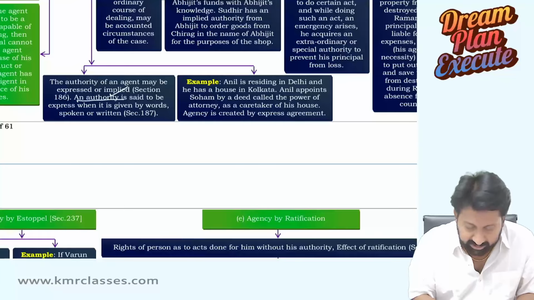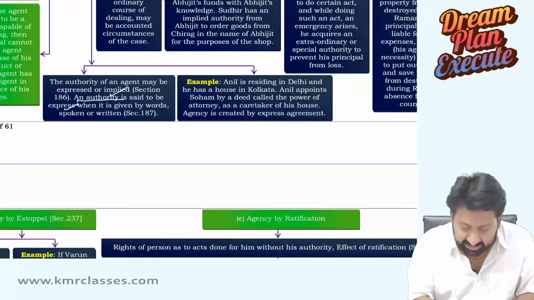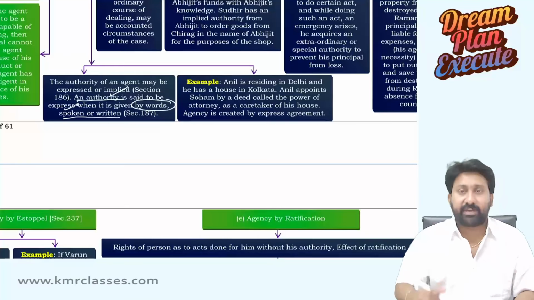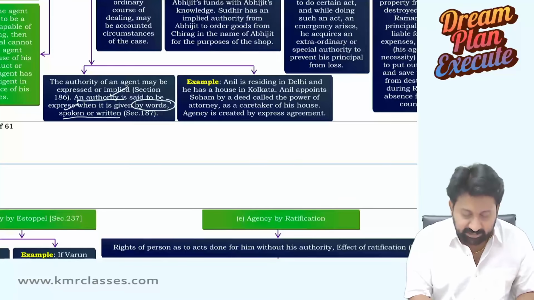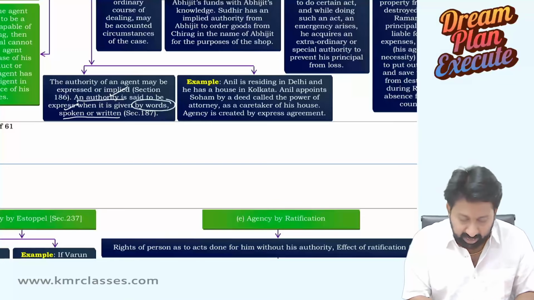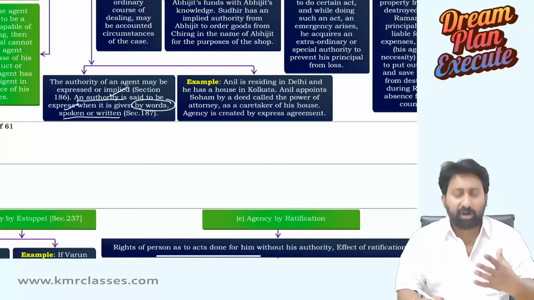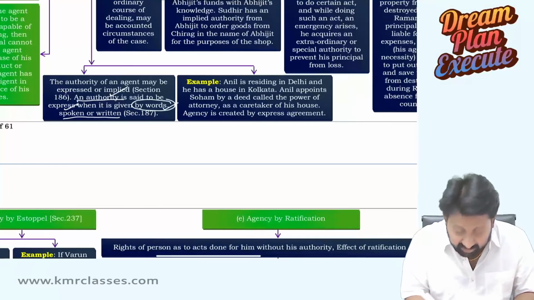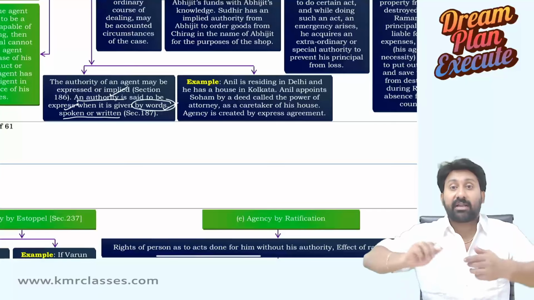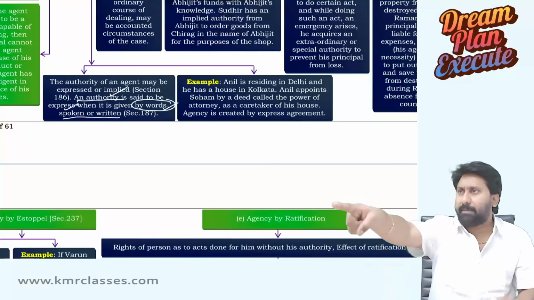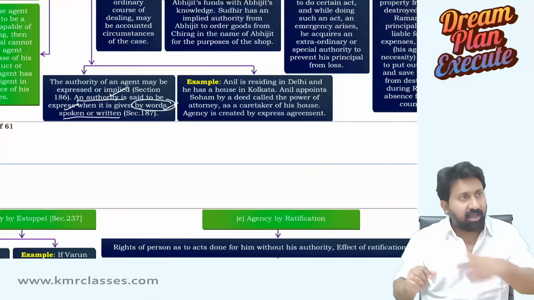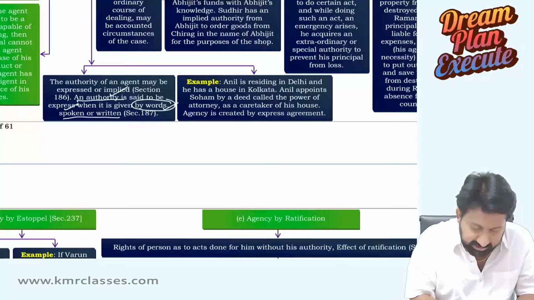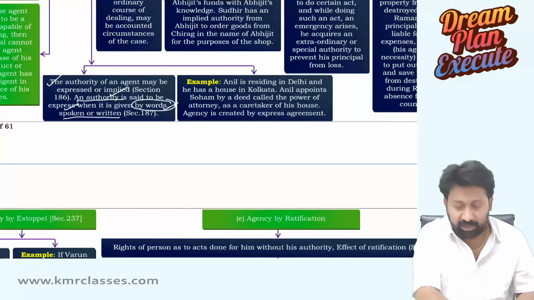An authority is said to be expressed when it is given by words, spoken or written. Either orally, A said to B, do this on my behalf, I will pay you something, or they enter into an agreement directly. This we call an express authority.